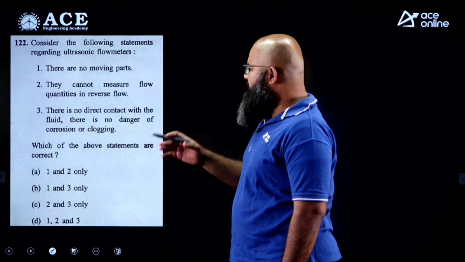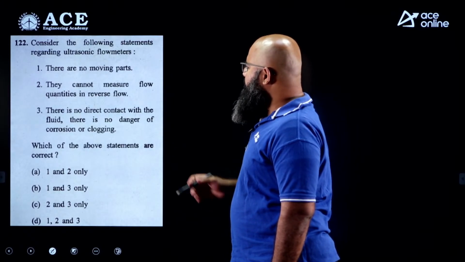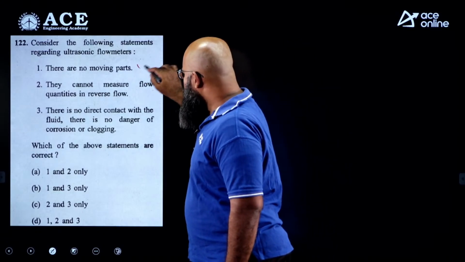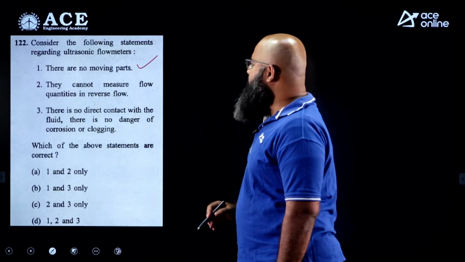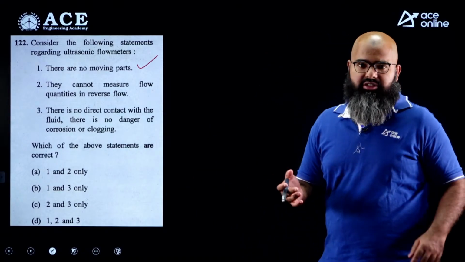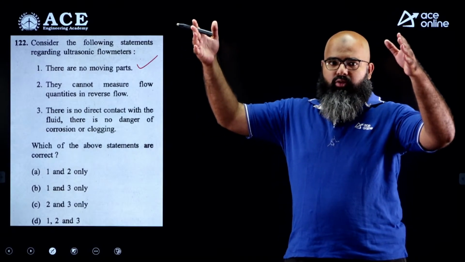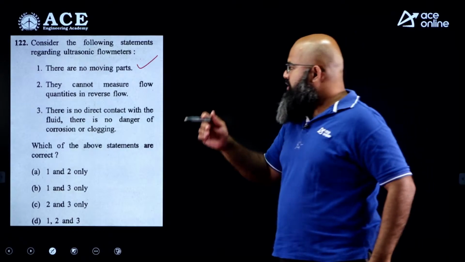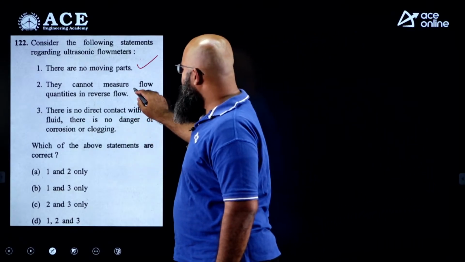Moving further to second question, consider the following statements regarding ultrasonic flow meters. Now ultrasonic flow meters is very rarely used though. The first statement over here is, there are no moving parts. That is true, no moving parts. They cannot measure flow quantities in reverse flow direction. That is wrong. They can actually measure. They are having two probes and they are going to issue some kind of signal, and it can be issued in either directions. So this statement over here is wrong.